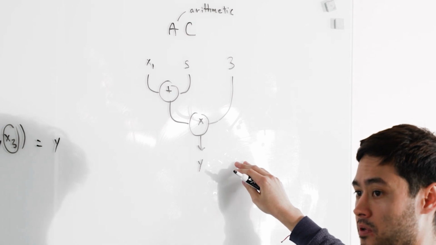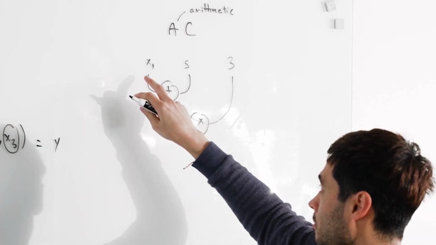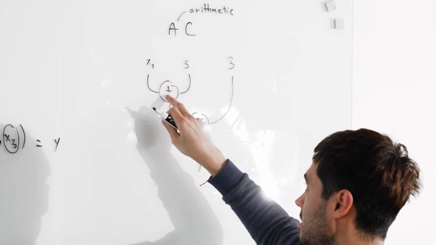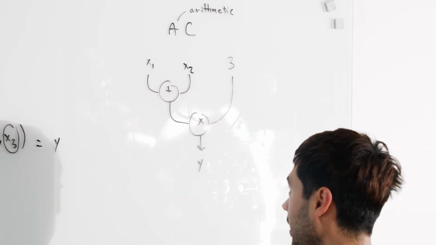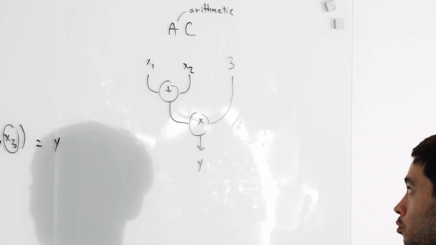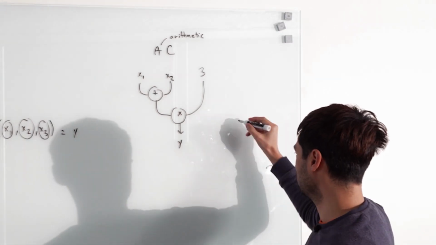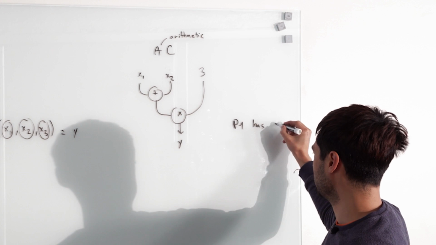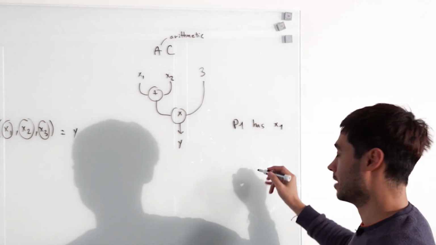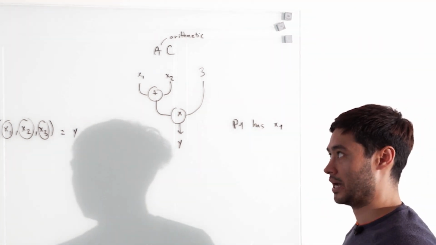The basic way to understand this is to imagine we're two people, and I want us to compute these gates. We have two inputs. P1 has x1, that's my input. I'm going to share it in an additive way.